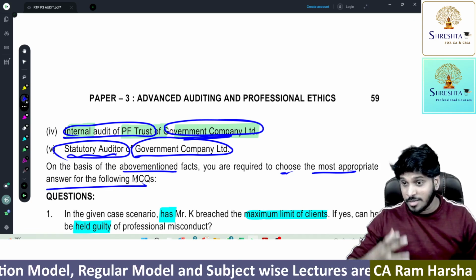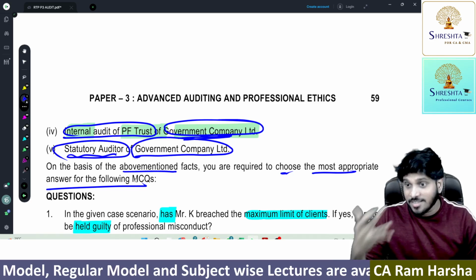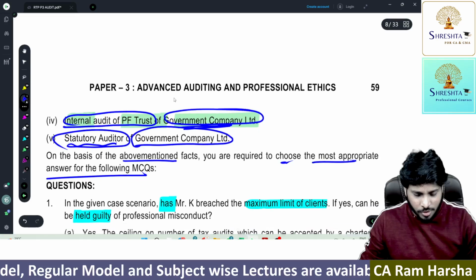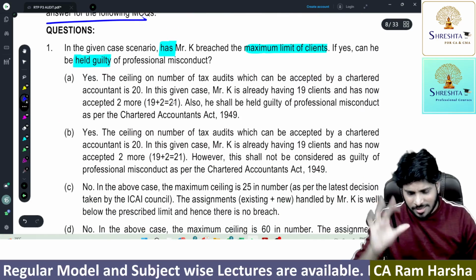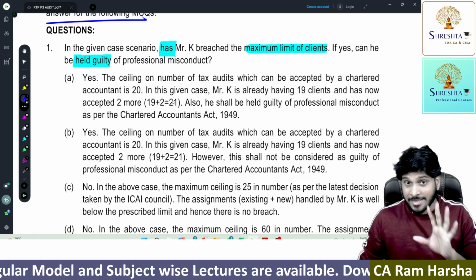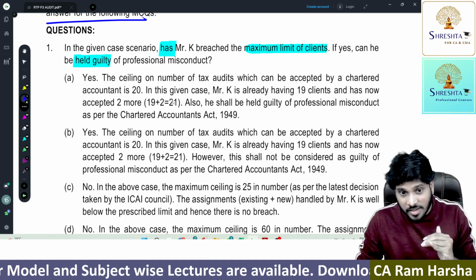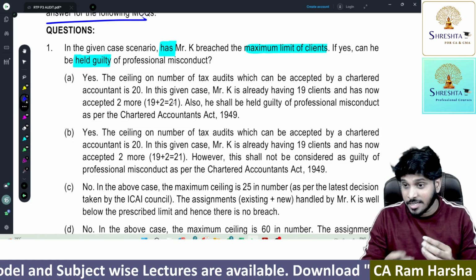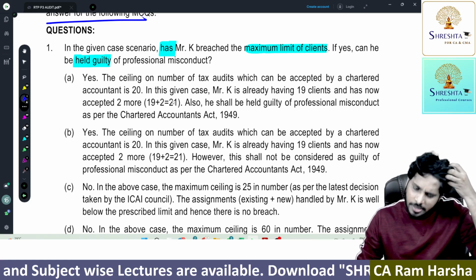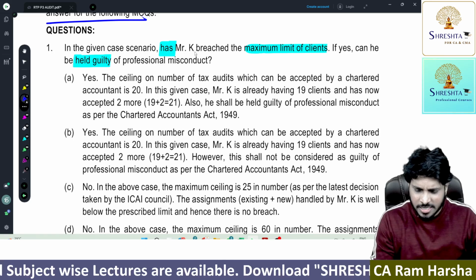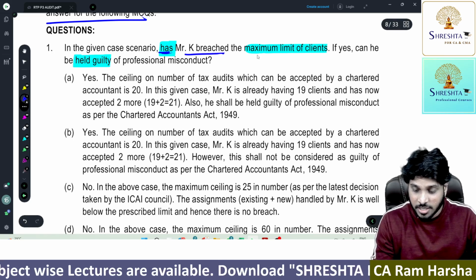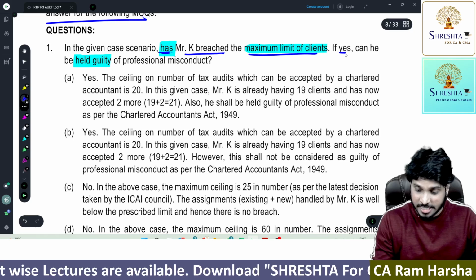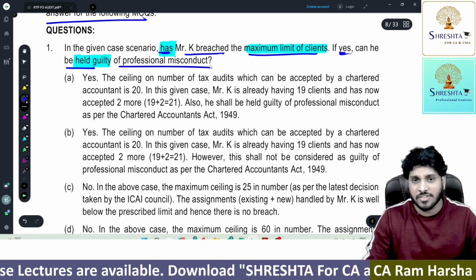Almost 5 to 7 minutes it took to read the case study fully and properly. Now, in the given scenario, see, I'm explaining actually. If at all I'm solving it, it will take less time. Since I'm explaining, it is taking a little higher time. Right. In the given case, has Mr. K breached the maximum limit for clients? If yes, can he be guilty of professional misconduct?